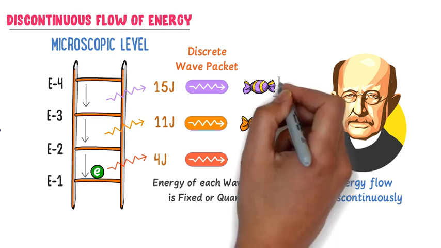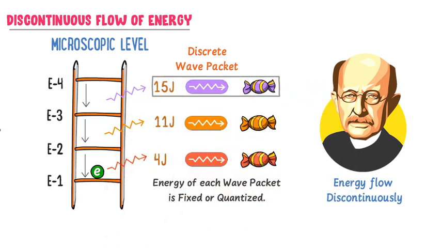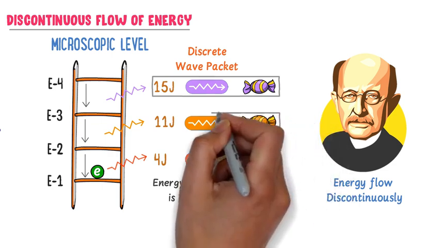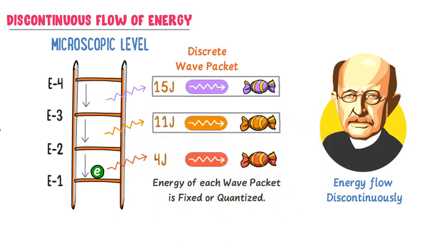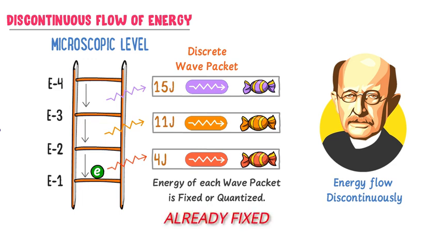For example, this wave packet has quantized energy of 15 joule, this wave packet of energy has quantized energy of 11 joule, and this wave packet of energy has quantized energy of 4 joule. Therefore, energy flows discontinuously, or the flow of energy is discontinuous, because it is already fixed and we cannot control them. Hence, note it down the concept of continuous flow and discontinuous flow of energy.